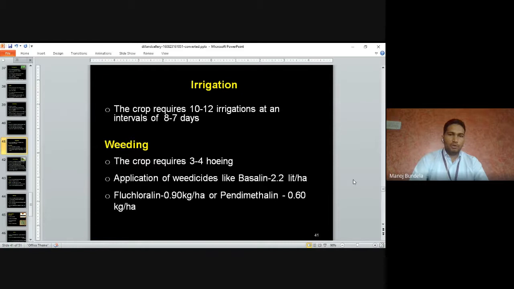Irrigation. The crop requires 10 to 12 irrigations at an interval of 7 to 8 days. The crop requires 3 to 4 hoeings. Weedicides are applied, like Basalin 2.2 liter per hectare, fluchloralin 0.9 kg per hectare, and pendimethalin 0.6 kg per hectare.